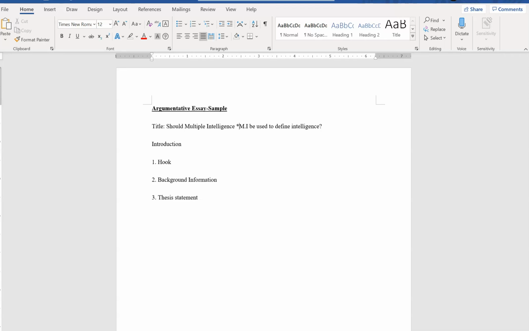So MI, just a brief background, MI was founded by Howard Gardner. Okay, so before you start with your argumentative essay, usually I would recommend students to come out with an outline. This outline is very important because a lot of students, their ideas are not organized properly.